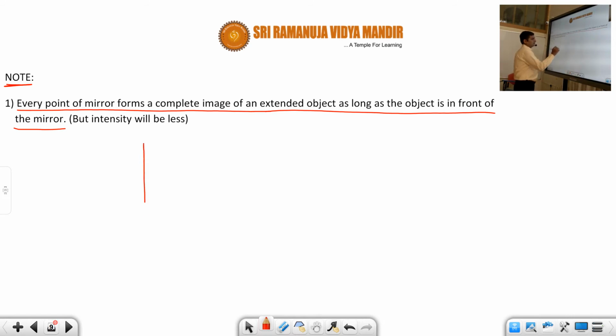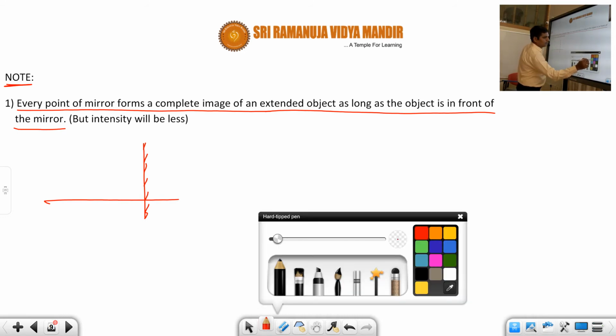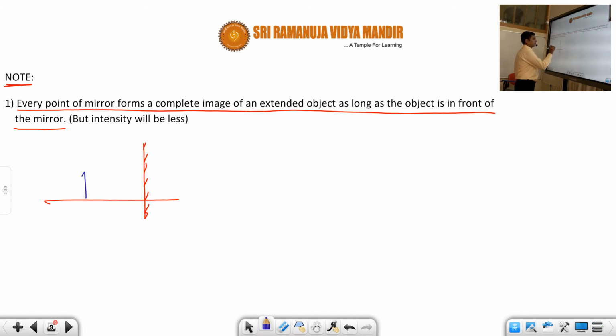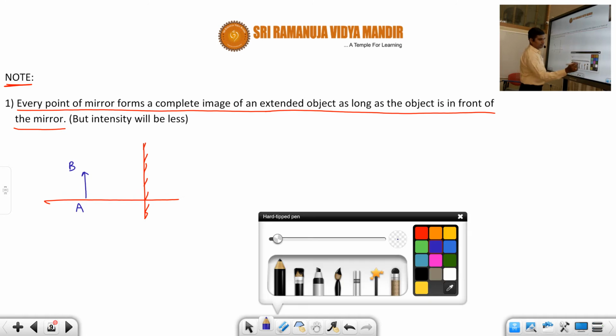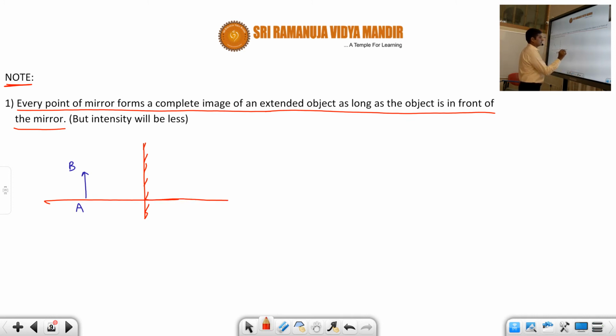For example, let us say this is a mirror. Now suppose you place an object here, an object AB, then what will happen, students? Obviously you can get the image in the mirror. Where will be the image of this object?